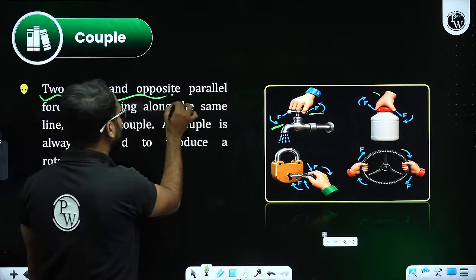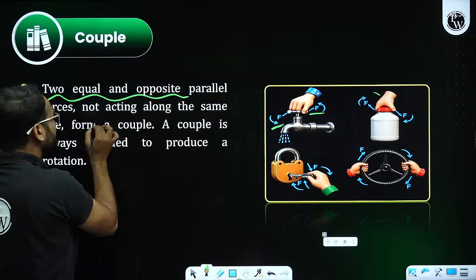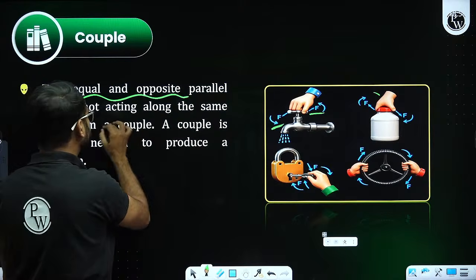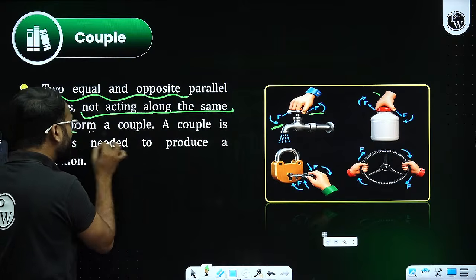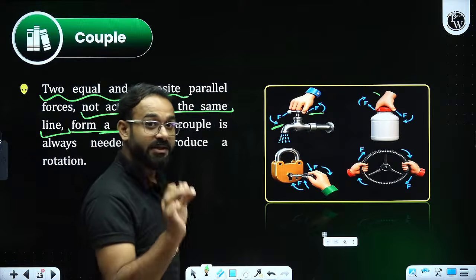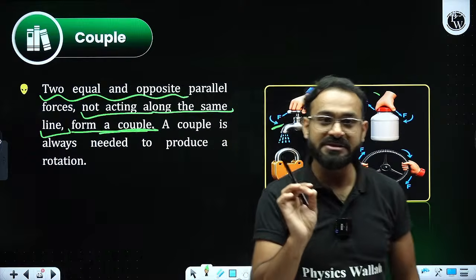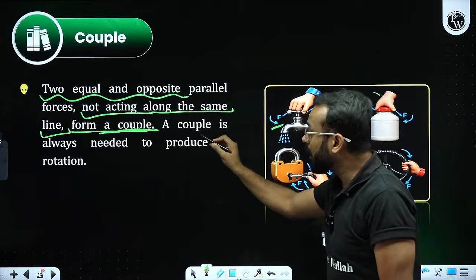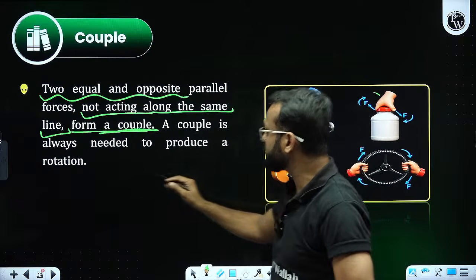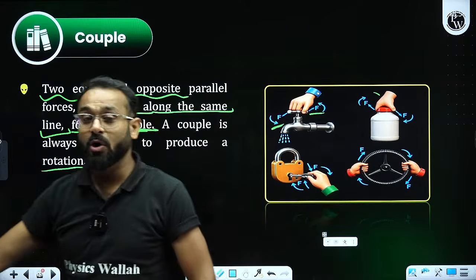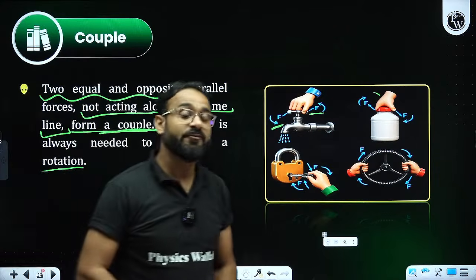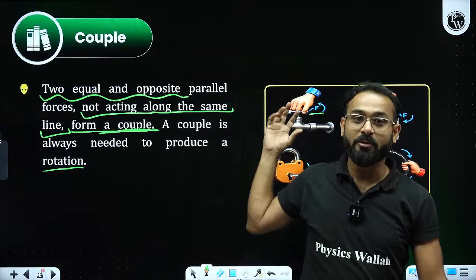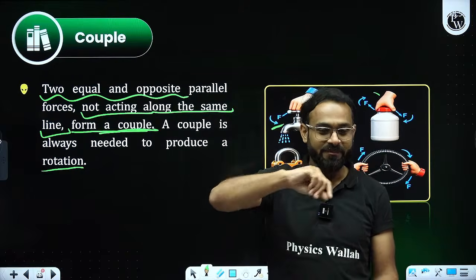So what does it say? Two equal and opposite parallel forces not acting along the same line form a couple. This is why they are known as a couple. Is that clear? Very good. A couple is always needed to produce a rotation. That means if you want to rotate something, then it is highly required that you provide force in a couple. Like for example,